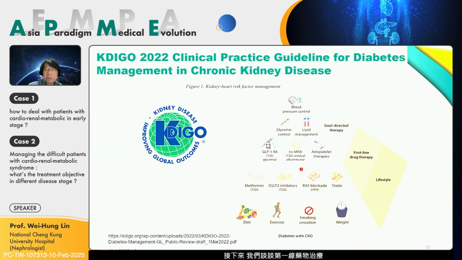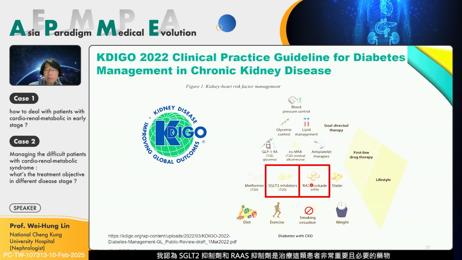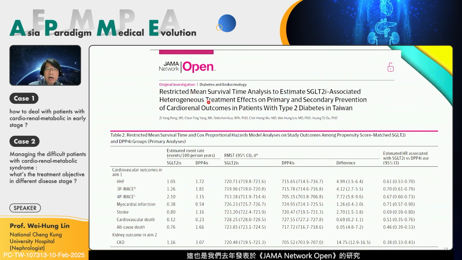And the second part, the first-line drug therapy. I think SGLT2 inhibitor and RAS inhibitor are very important and necessary medications to treat our patient. And the non-steroidal MRA and the GLP-1 also have more and more evidence. It's also our publication last year from JAMA Network Open. We compared SGLT2 with DPP4 inhibitor in Taiwan for the cardiovascular outcome and the kidney outcome.